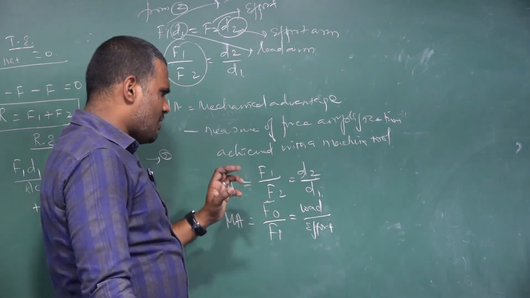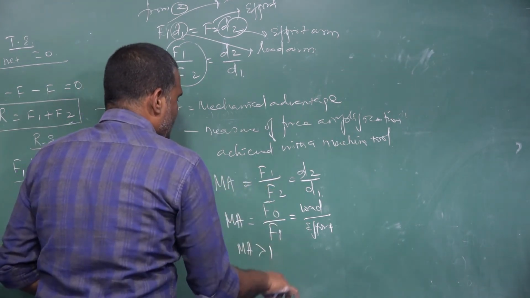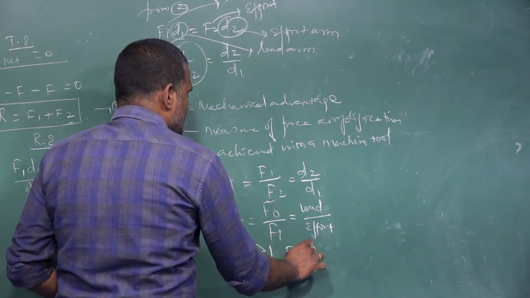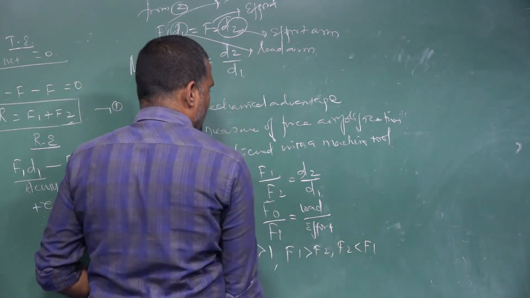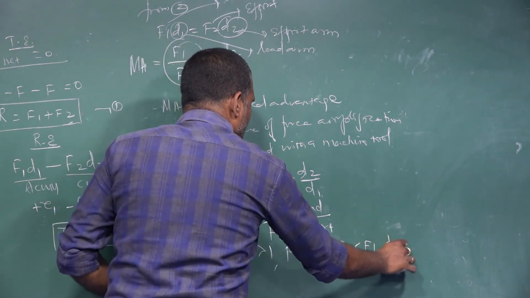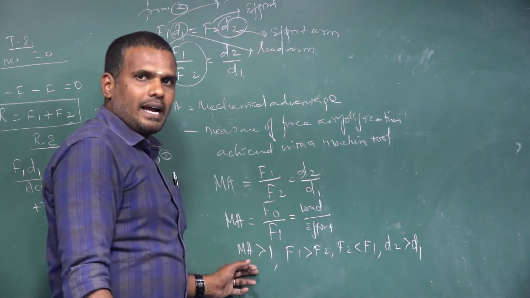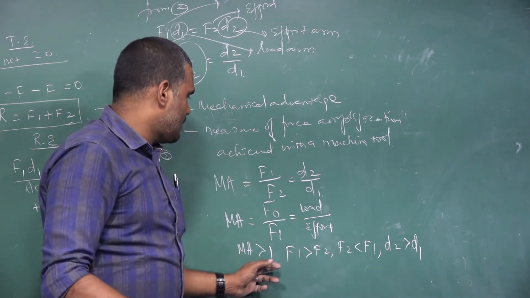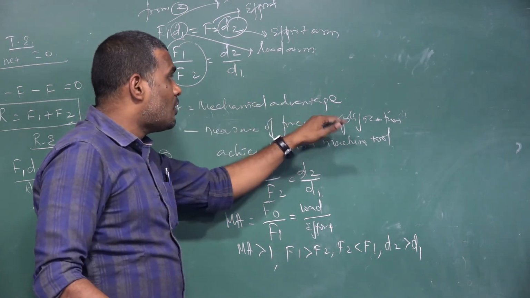So what do you understand from this? If I bring out a condition that mechanical advantage is greater than 1, then I can say F1 is greater than F2, or F2 is less than F1. Also, we can write D2 is greater than D1. Because I told you mechanical advantage measures the force amplification.